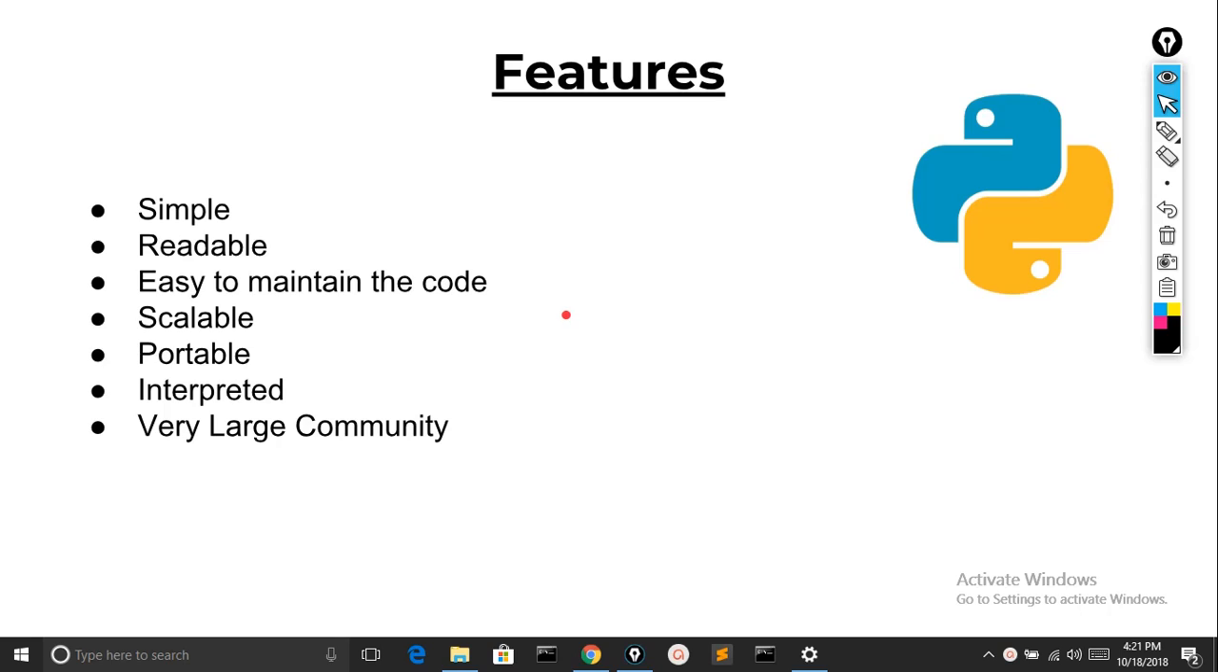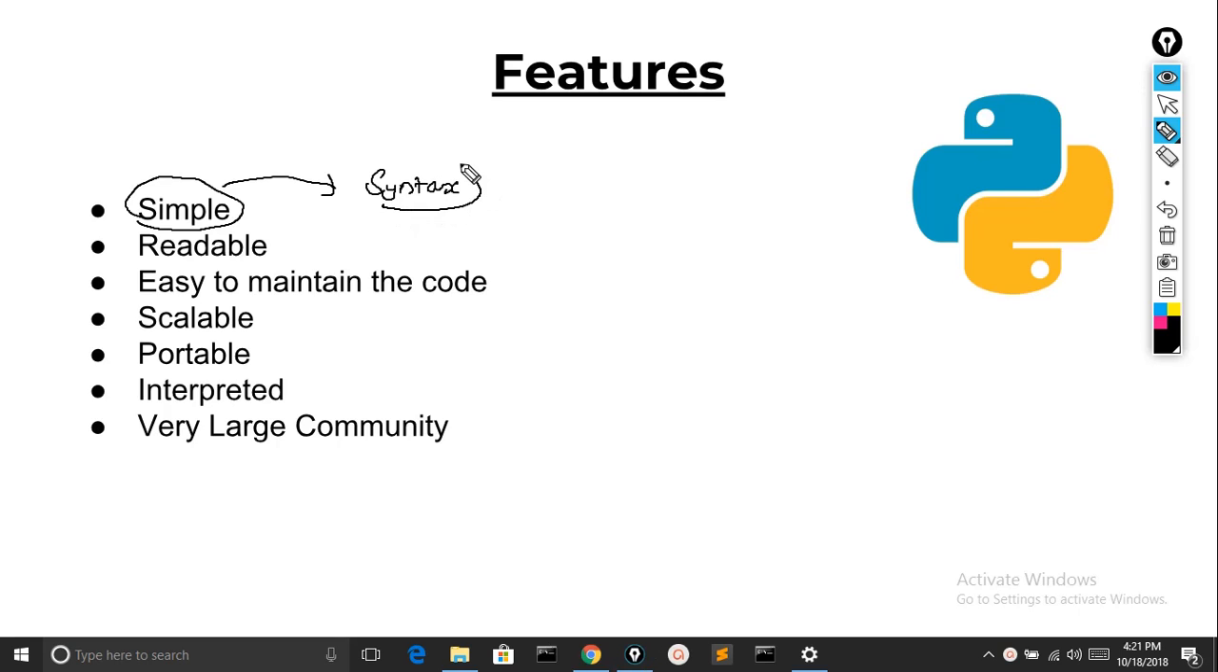Now let's see why we should opt for Python. There are too many languages in the market, but why Python? The answer is the features that it provides. The first feature is simple. Python is really simple, and the other name used for Python is beginner's language. So what makes it simple? The thing that makes it simple is its syntax. It's simple syntax, easy syntax.